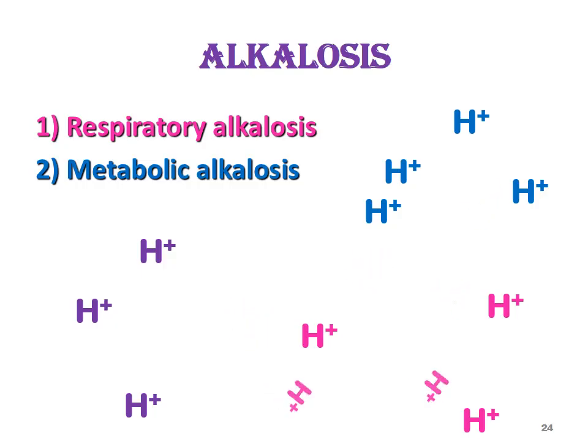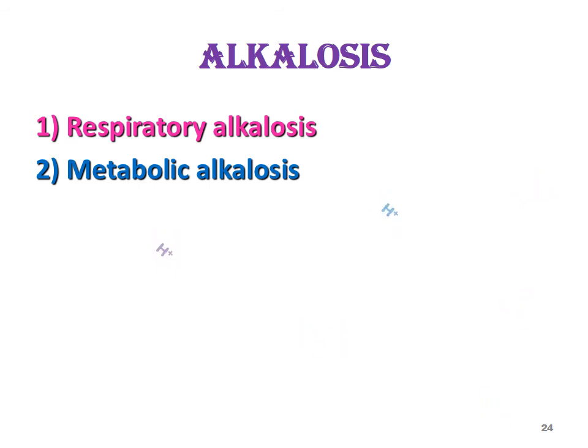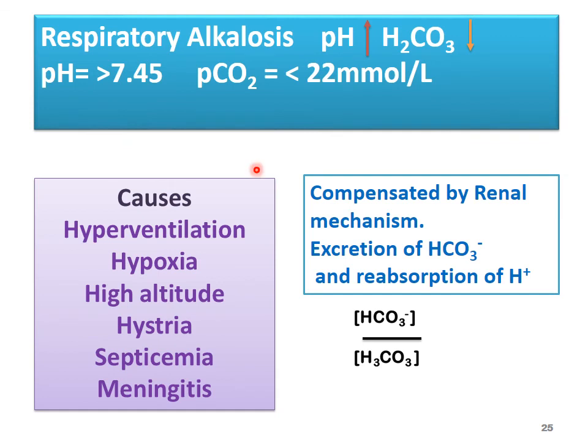Now next is alkalosis, where we see removal of H plus ions, so a decrease of H plus ions. These are also of two types: respiratory alkalosis and metabolic alkalosis. In respiratory alkalosis, pH will increase. Since it is respiratory, we look at H2CO3. The H2CO3 level will reduce because the PCO2 level will reduce, and pH will become more than 7.45.